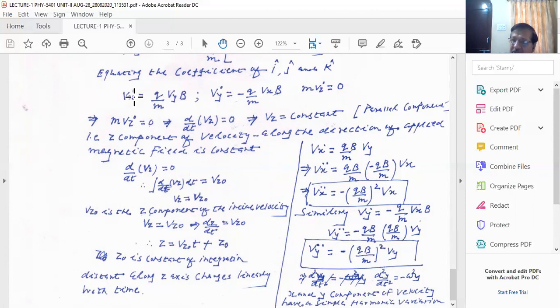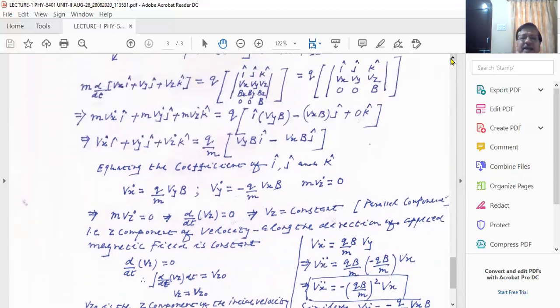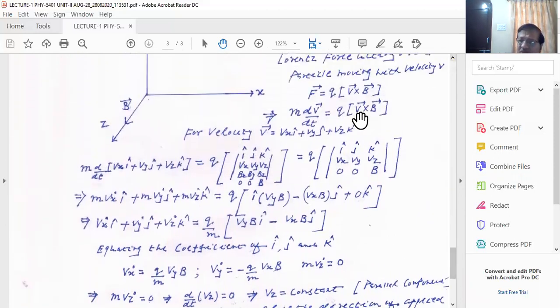right? And the condition which I write is the Lorentz force. So Vx is changing such that every time the force should be along V cross B. The force should be normal to V. This is the condition that the direction of the Lorentz force is normal to the particle velocity. It is normal to the applied magnetic field, and it is normal to the plane which is accommodating V cross B.